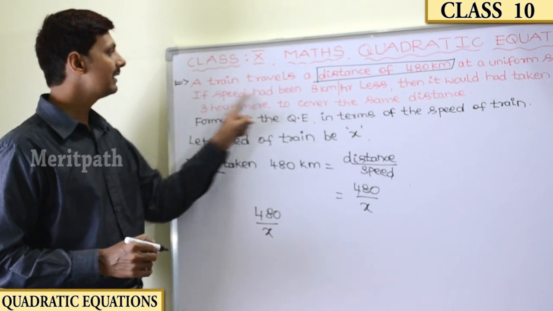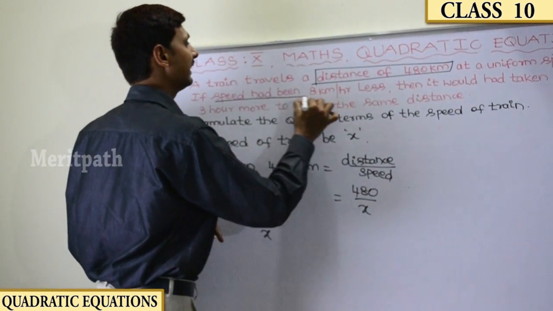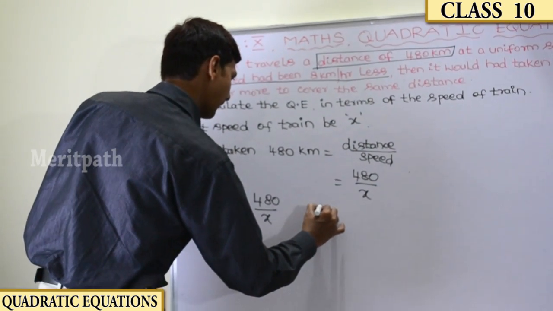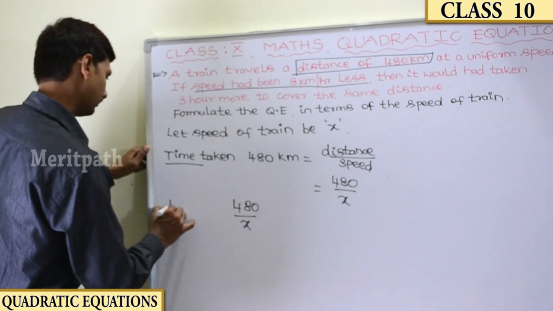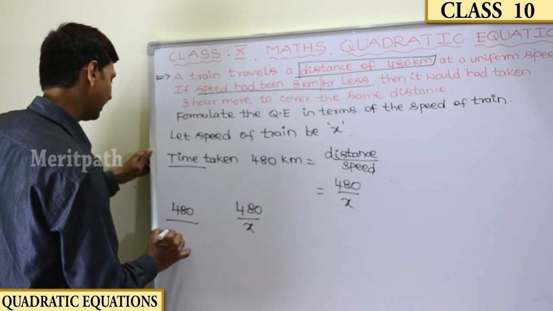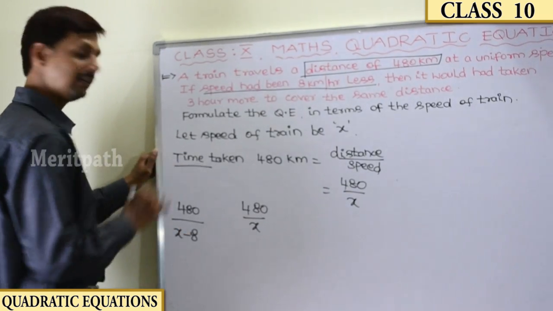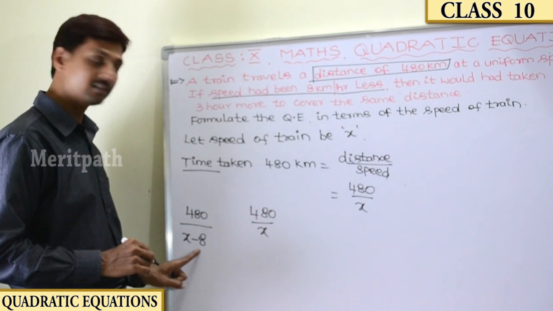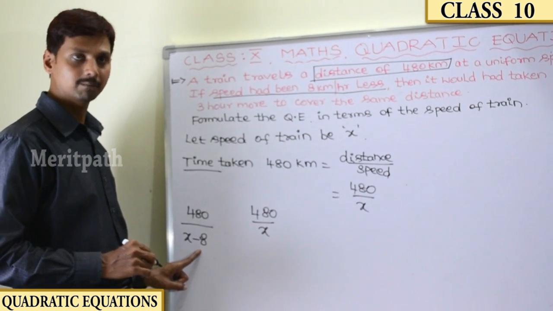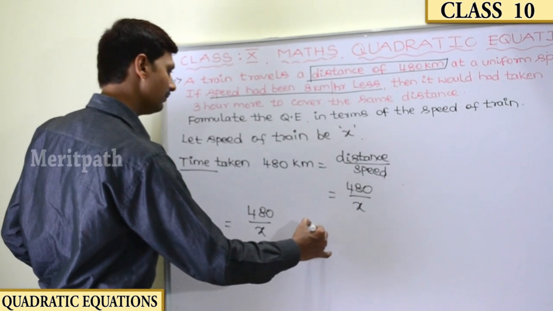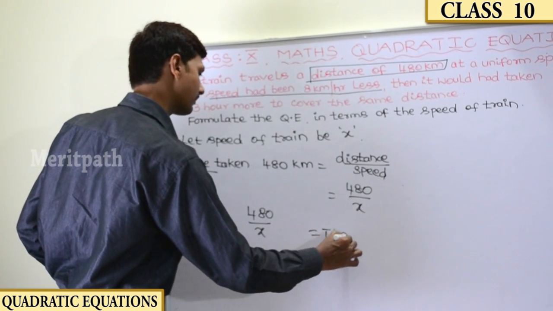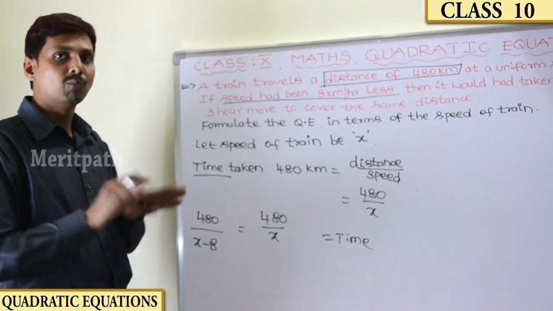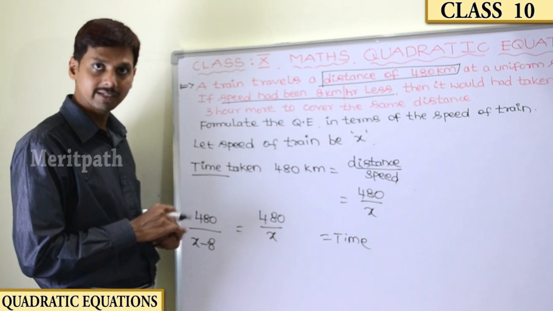If the speed is decreased by 8 kilometers per hour, so speed we have taken x, the speed is decreased by 8 kilometers per hour, then it will take 3 hours more to travel the same distance.